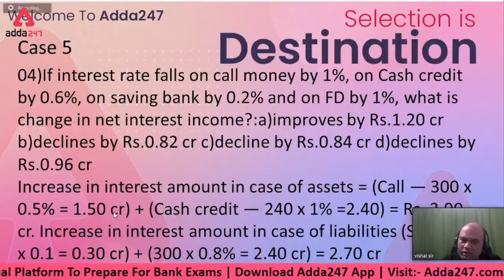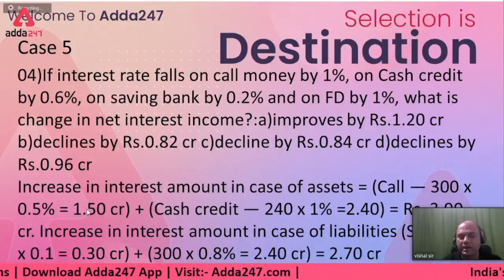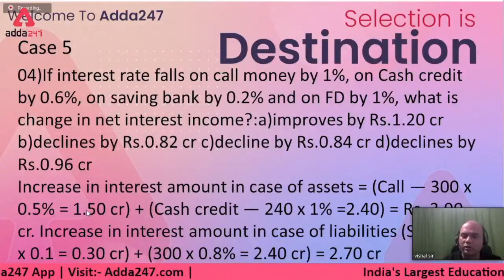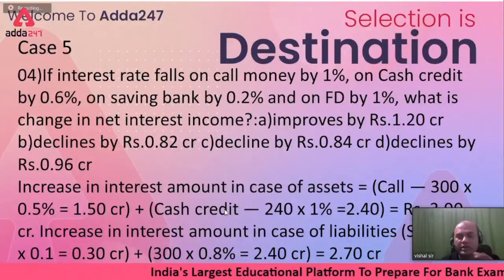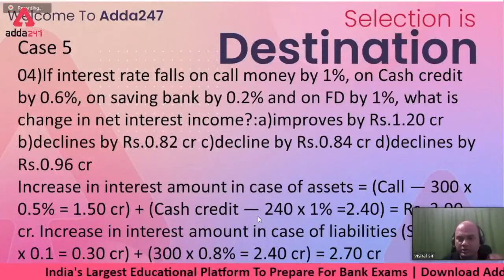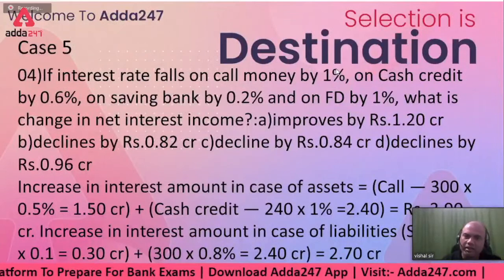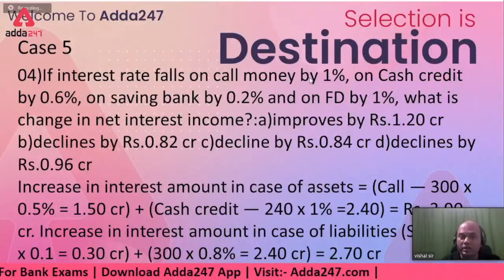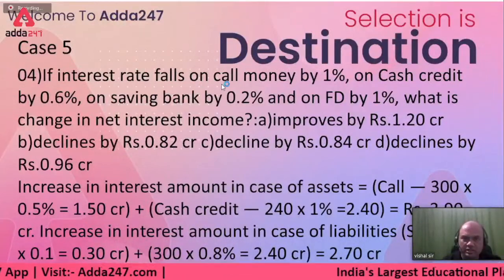Of course, this is not the right answer. I know it. That's what I've deliberately written over here, because I know many of you just copy these answers and think that you have understood. Now you have to understand it and solve it. So 300 into 1%, that is 3 crores, because it has fallen. So I'll be receiving 3 crores less now on this call money.